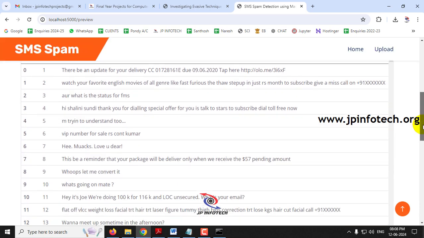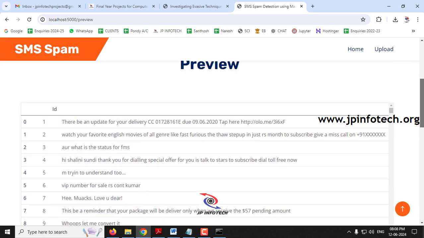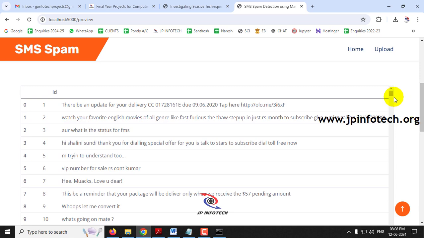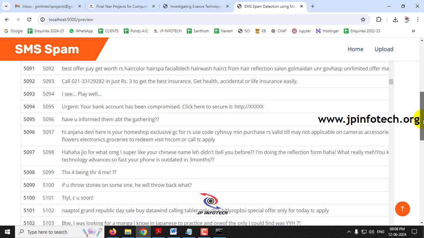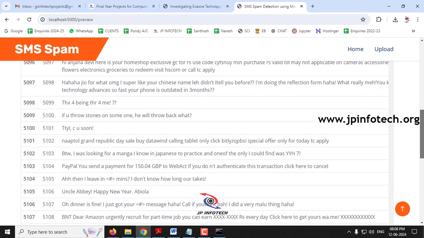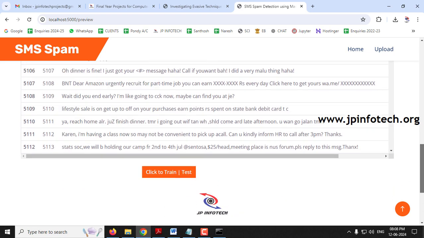So here you can see this detail. As mentioned, there are many dataset records, and it took some time to load. My system has only 8 GB of RAM, so it took some time. Now after this you can scroll down to the end of the page and you can find this click to train or test button. Just click it and kindly wait for a few seconds.